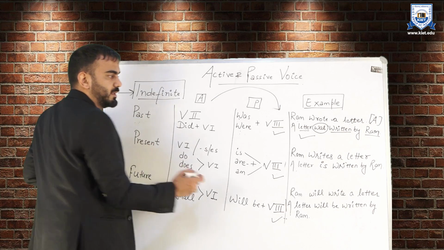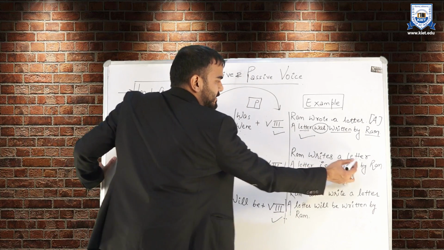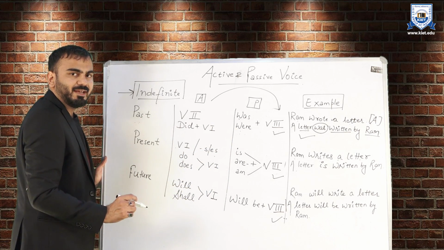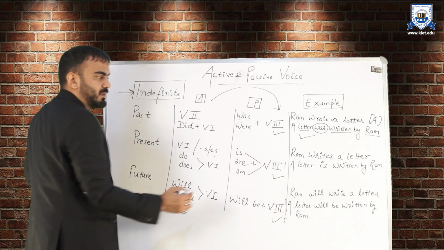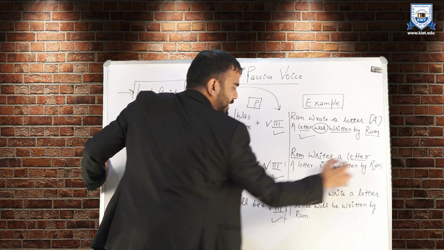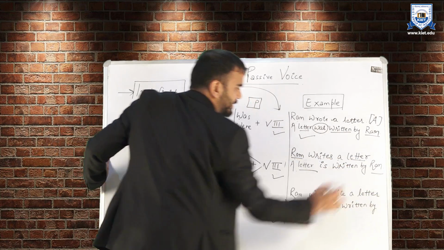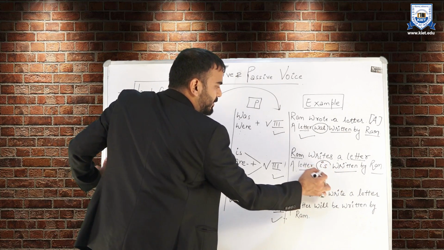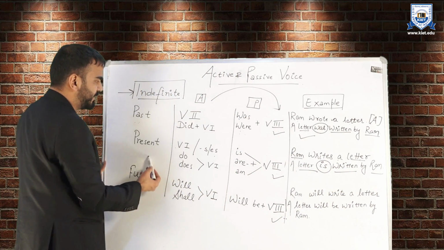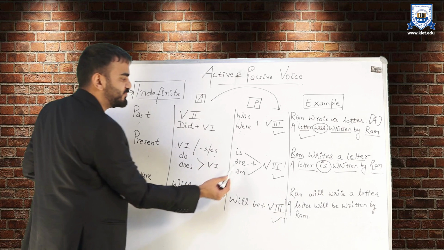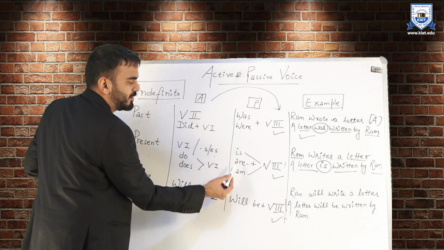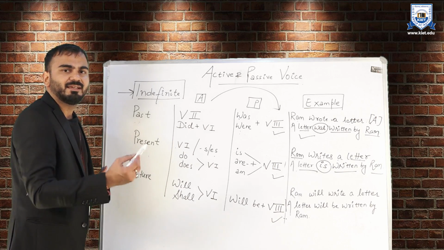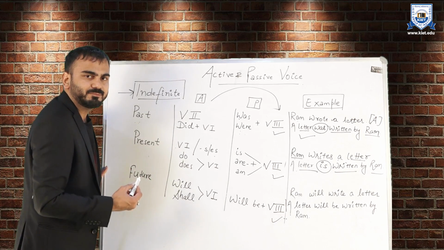Present indefinite. Ram writes a letter. As per the rule, in active statement, we have made the statement, right? Ram writes a letter. The positions will be swapped. So here is the letter and here goes Ram. Third form of verb will be used. Here it is. And this helping verb is as per the rule table, that in present indefinite, as per the subject, we use is or are or am. In this case, we have used is. A letter is written by Ram.